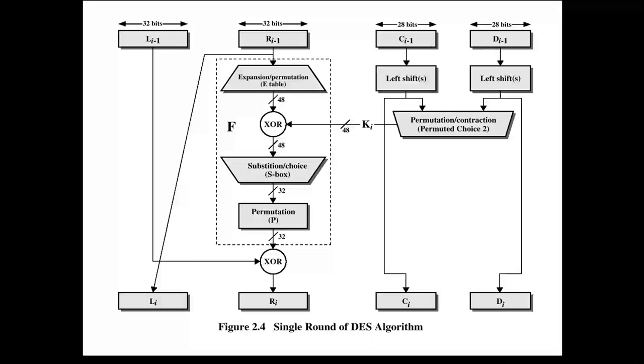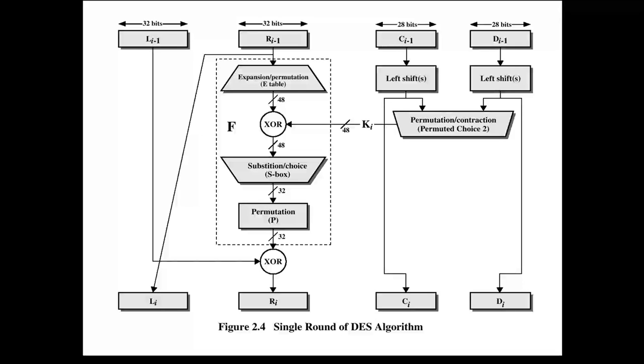And this is the round, as we have seen. We get 64 bits as input. That input text data has two parts, left and right. We take the right one, which is the half part of 32 bits, and we expand it.